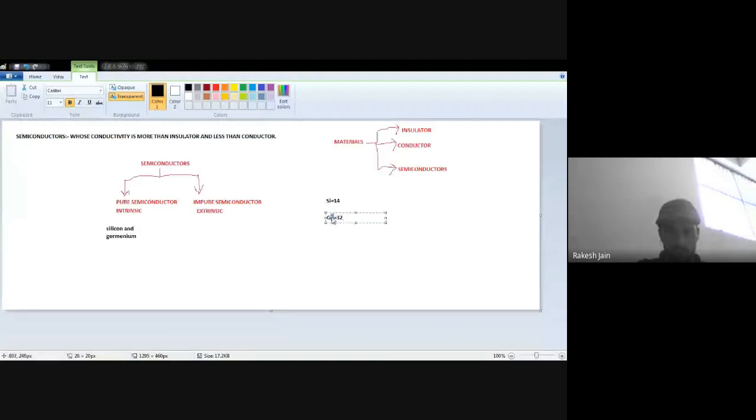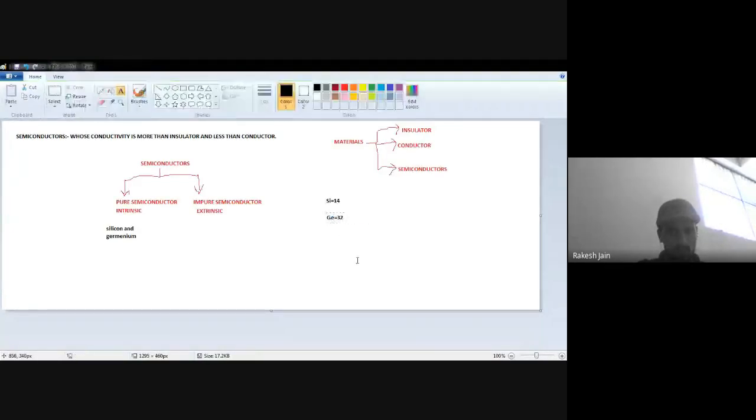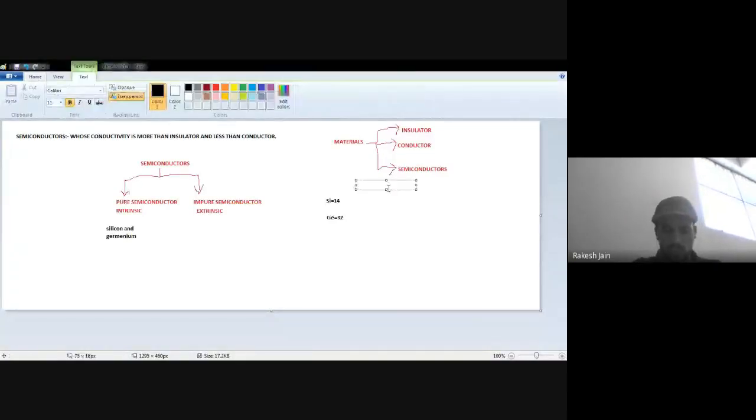Now we see the orbitals of silicon and germanium, because we know that s, p, d and f are the orbitals present for any element of the periodic table.